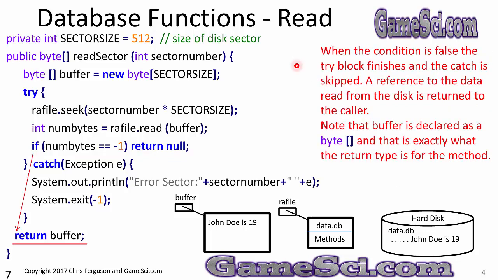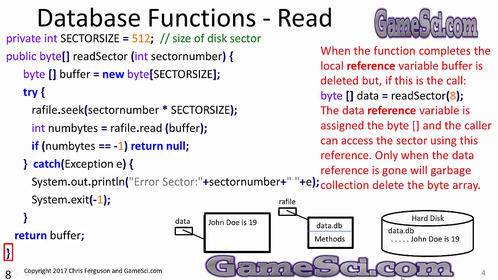When the condition is false, the try block finishes and the catch is skipped. A reference to the data read from the disk is returned to the caller. Note the buffer is declared as a byte array, and that is exactly what the return type is for this method. As a false statement, I'll jump to the end of the code. The buffer will contain the info that I read off the disk and return it to the user. Then it'll fall through to this curly brace and finish.